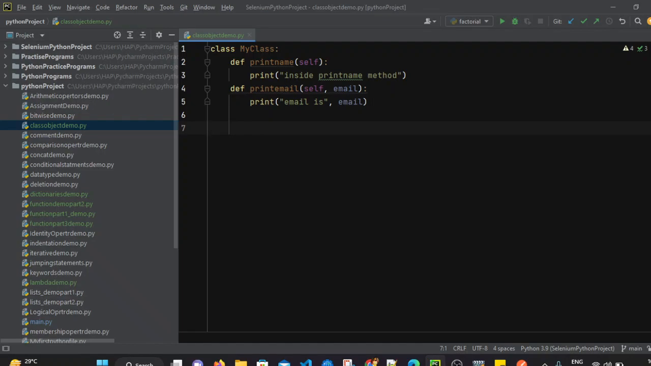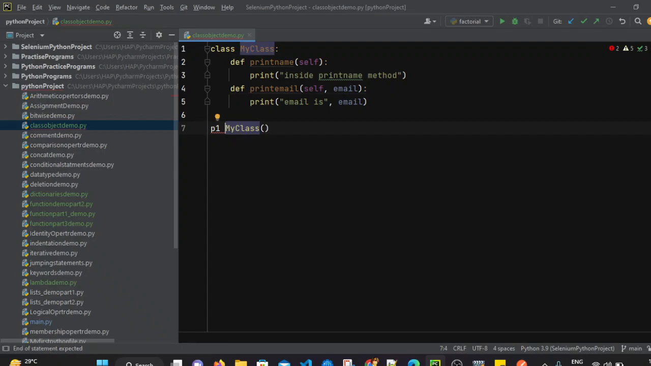If you want to call this method, what do we have to do? We have to first create an object. To create an object, we write the class name and round brackets. So this is basically an object. We have created an object. An object is an instance of a class. Now this object will occupy some memory space, right? To refer to that memory space, we can assign a variable to this object. So I will assign, let's say, p1.